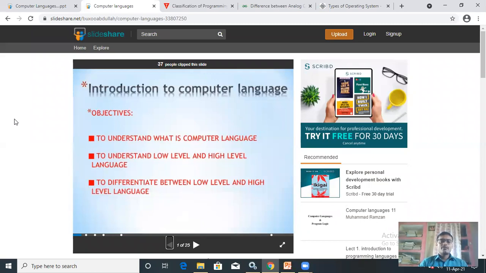Introduction to computer language. What we have to understand? First, to understand what is a computer language. Second, to understand what is a low level and high level language. Third, the difference between low level and high level language.